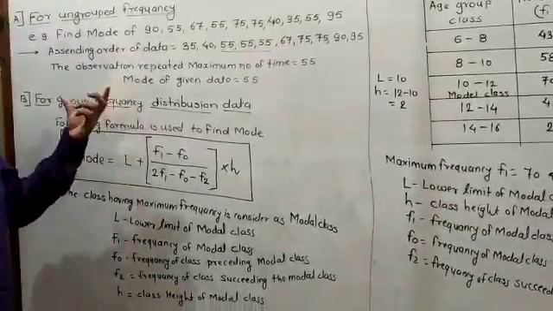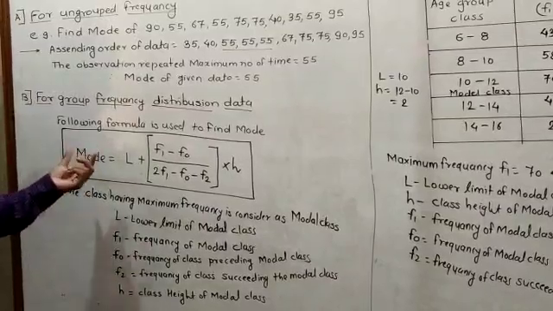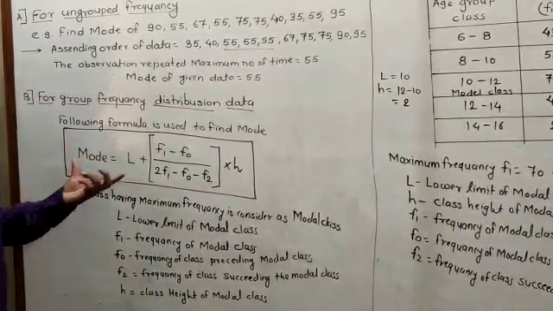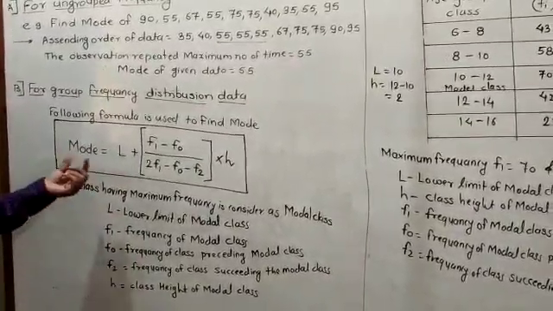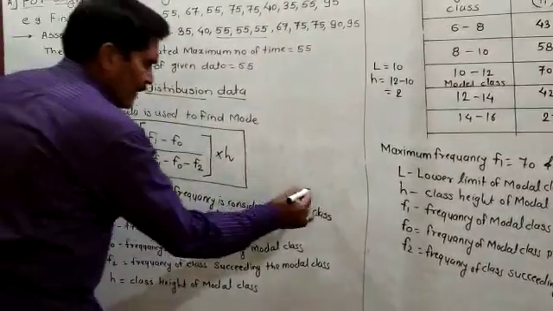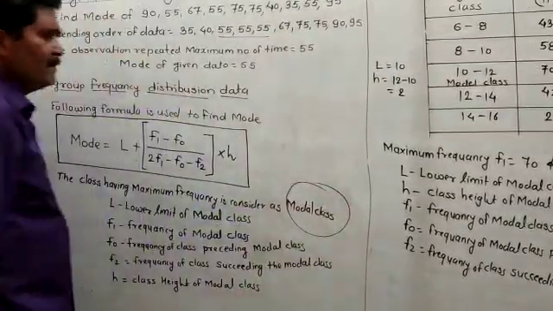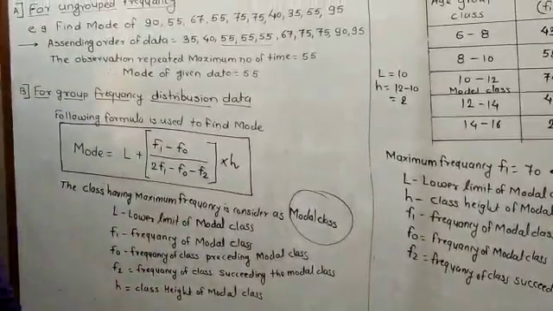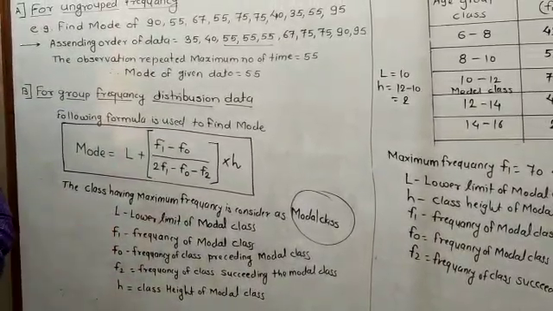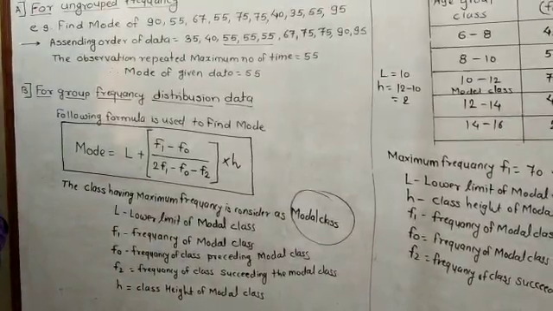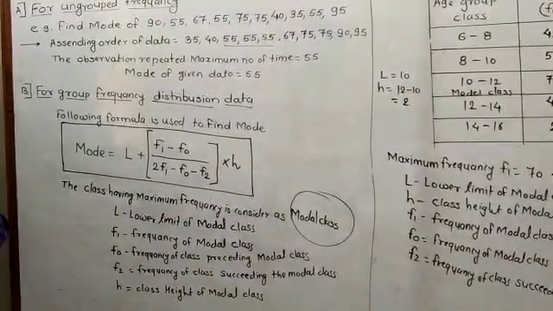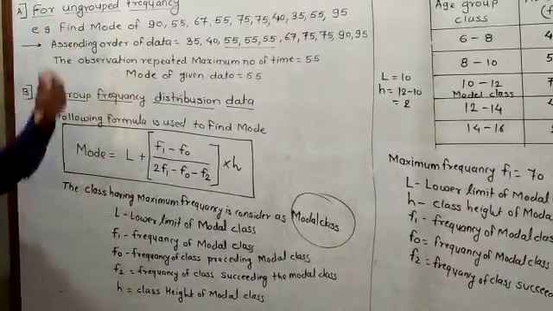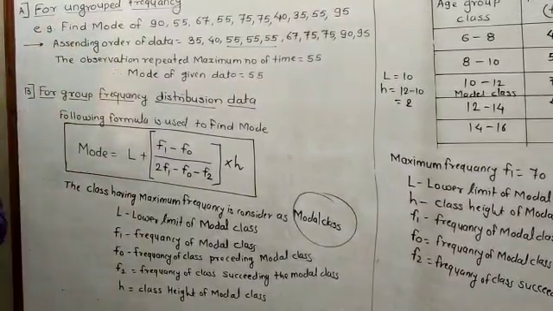Means from this formula you have to find out the mode, and you have to utilize this formula. For that, the most important thing is that first of all you have to find out the modal class. Once we get the modal class, it is very easy to find the remaining things and calculate the mode. So in this way you find the mode for the ungrouped and the group frequency distribution.